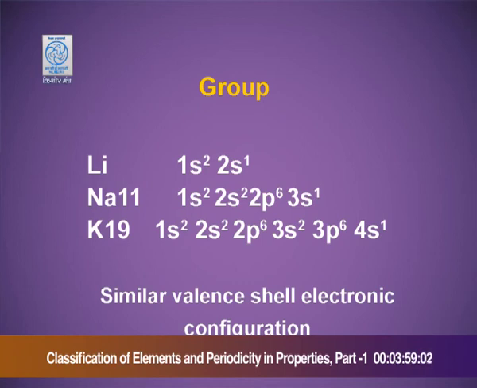Potassium, atomic number 19, electronic configuration 1s2 2s2 2p6 3s2 3p6 4s1. From the electronic configuration, we can compare that they all have similar valence shell electronic configuration and hence similar properties and are grouped together in the first group.